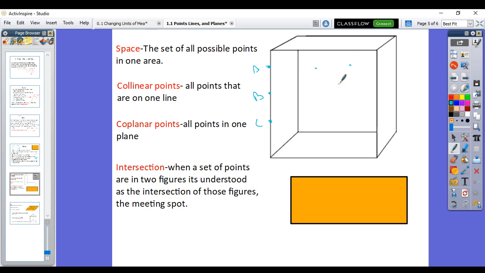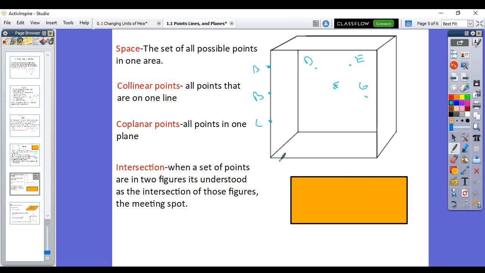Let's say we have 3 points over here, D, E, F, and G. All these points are coplanar as they exist, but these 3 points and A are not coplanar. D and F with A could be, but as it is right now, we're going to say it is not.